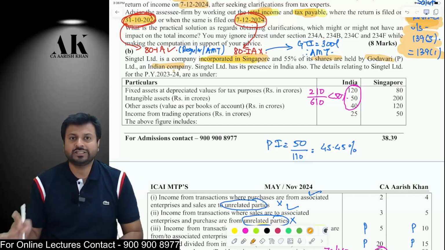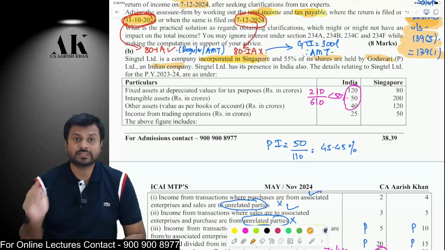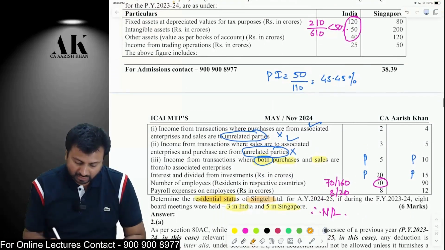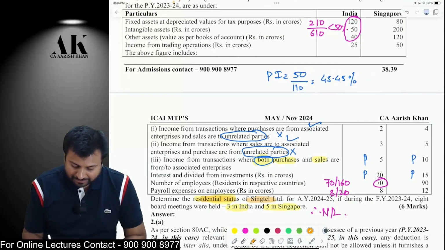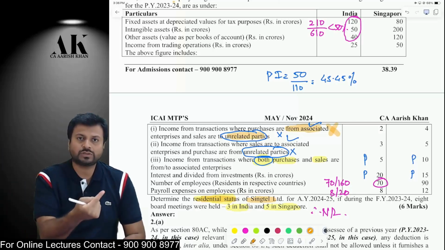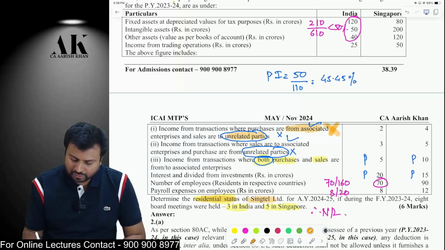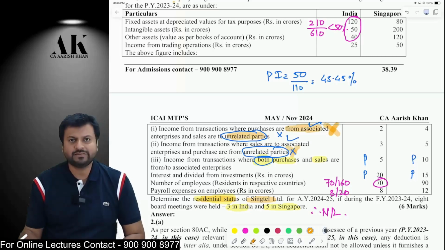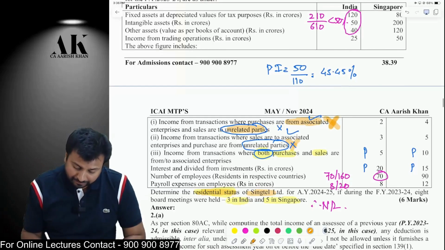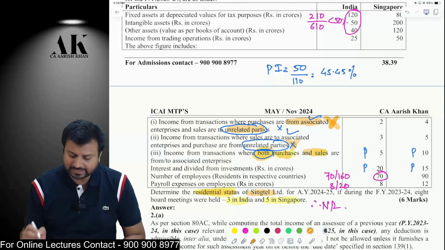The very first condition is that passive income should be less than or equal to 50% of total income. For that purpose, we need to find out what all passive incomes are there. Now the first income: you are purchasing from an associate enterprise and selling to an unrelated party. Is it passive income? No. Passive income includes when you purchase from an associate enterprise and sell to an associate enterprise. This is not a passive income. The second one is also not a passive income, because you are purchasing from an associate enterprise and selling to an unassociated enterprise. Where both purchase and sales are with associate enterprises, then it is a passive income.